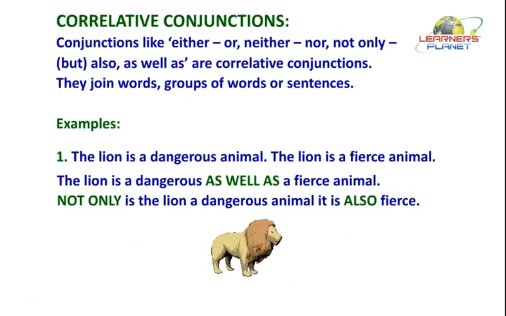These conjunctions join words, groups of words or sentences. They usually come in pairs. These include either or, neither nor, not only but also, as well as, etc. The part joined by a correlative conjunction is known as a coordinate clause or main clause number 2. We already know that the first part of the sentence is known as the main clause number 1.